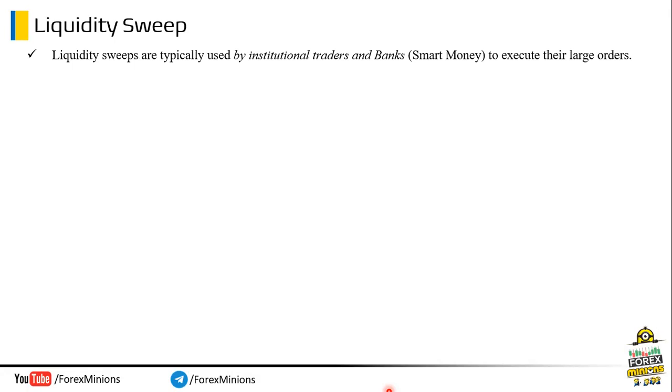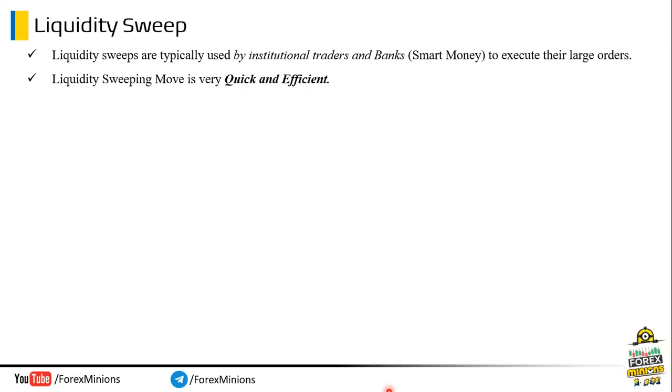To get this idea, assume you want to sell 10,000 orders. To sell such a huge amount of orders, you need a huge buyer pool, or interested buyers to whom you can sell your orders. By this concept, you can understand that smart money, big institutions, and banks want a bigger liquidity pool, or you can say buyers or sellers with open interest to buy from them or to sell to them. Once a bank sells to you at a higher price, or buys from you at a lower price, they will not allow you to get that better price again.